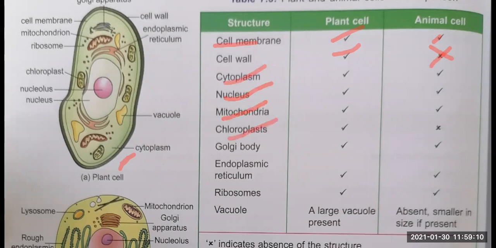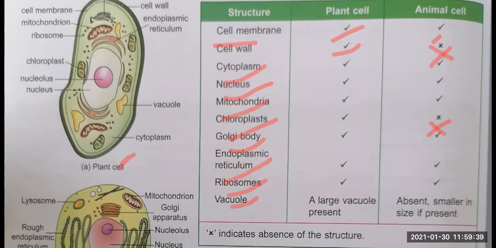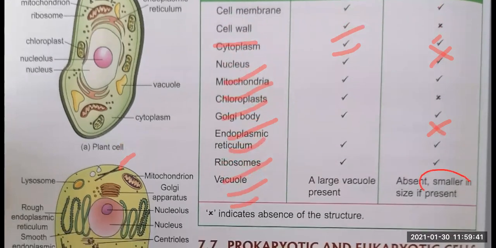Chloroplast contains chlorophyll required for photosynthesis. Photosynthesis animals don't do, so it is not present in animals. It is only present in plants. Golgi body is present in both. Endoplasmic reticulum present in both. Ribosomes, they produce protein that is required by plants and animals both. So it is present in both. Vacuoles. Now in plants there are big vacuoles, but in animals they are absent. But if they are present, then they are very small in size. Okay children, this is it. Now we will continue in the next